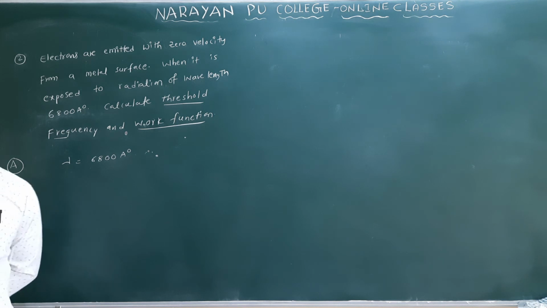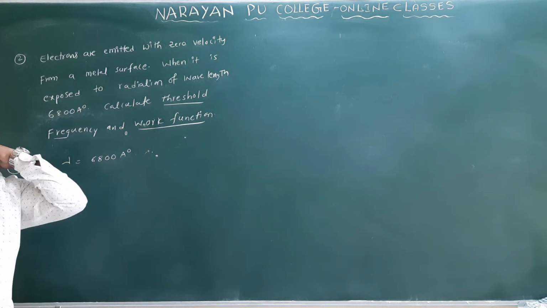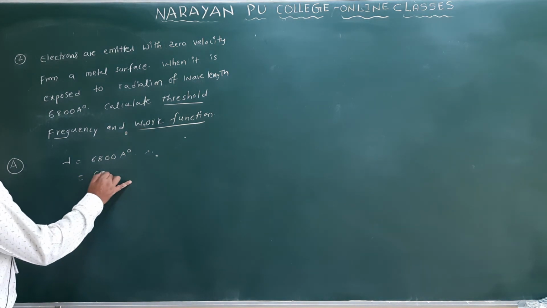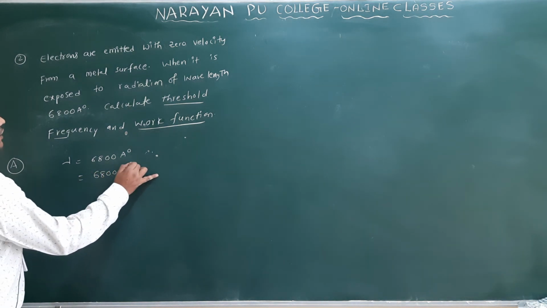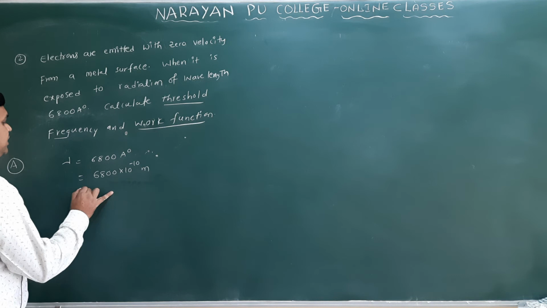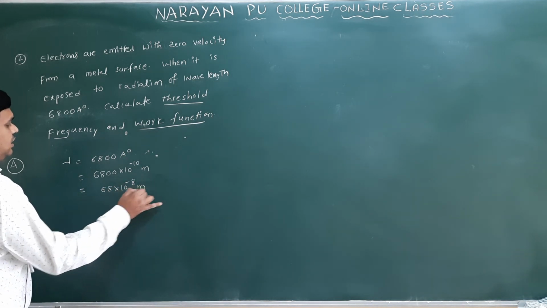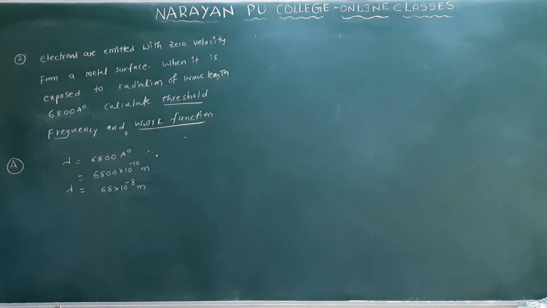You can convert these angstrom units into meters. You can write 6800 into 10 power minus 10 meter, which is 68 into 10 power minus 8 meter. We have already converted this wavelength into meters.